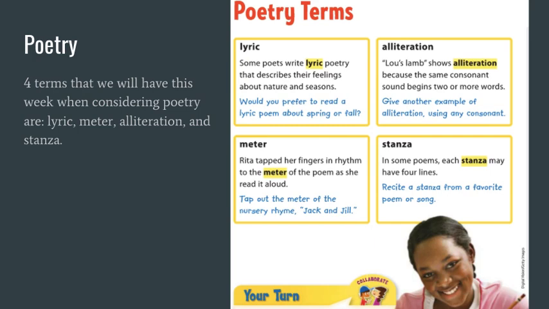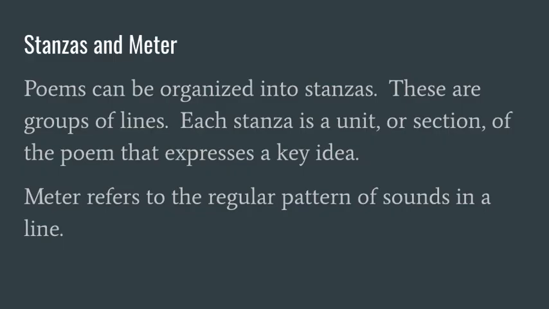The last one is stanza, and stanzas are just simply the lines and sections of the poem. So poems can be organized into stanzas. These are the groups of lines. Each stanza is a unit or section of the poem that expresses a key idea. Meter refers to the regular pattern of sounds in the line.